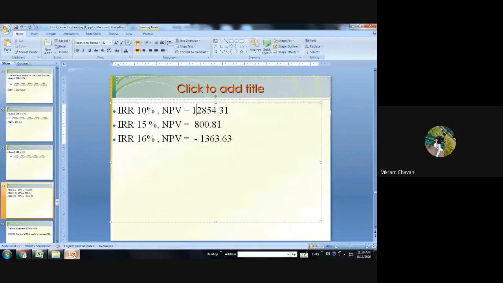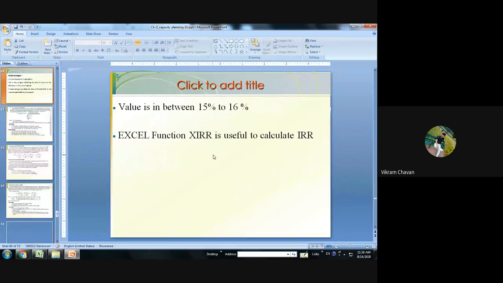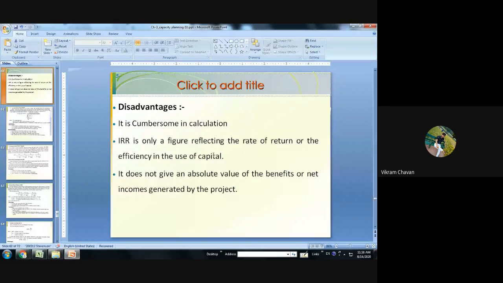So here we can say that the value is in between 15% to 16%, and the Excel function of XIRR is useful to calculate the internal rate of return. Okay, so then what are the disadvantages? The disadvantage is that this particular iterative method is very cumbersome, means it is difficult to calculate.